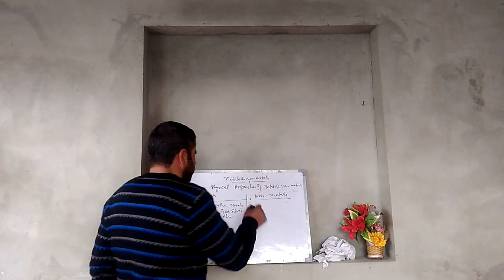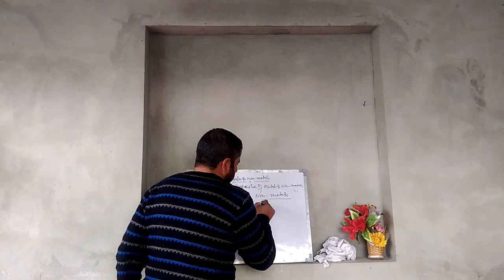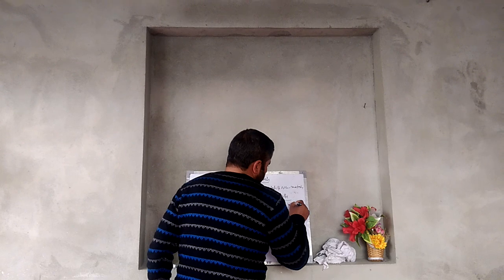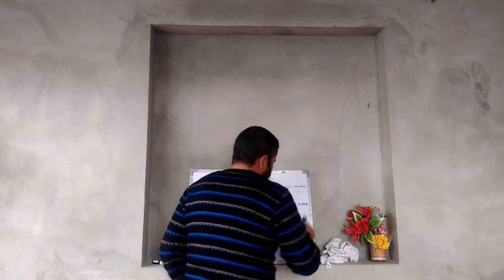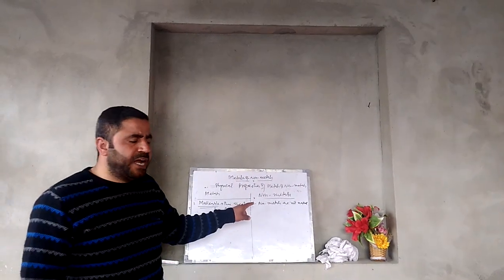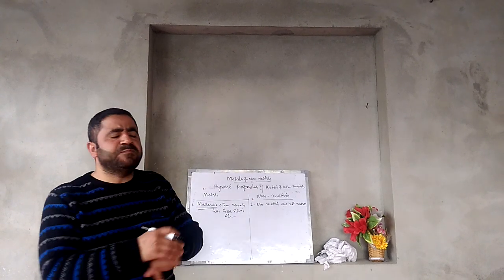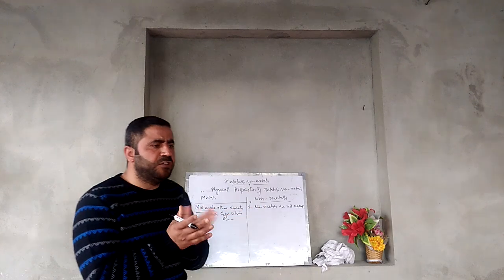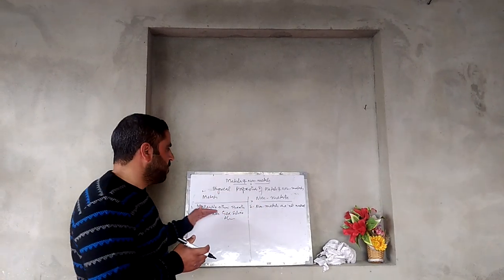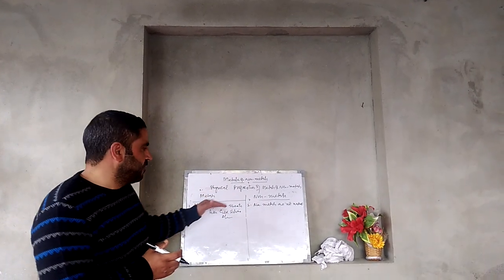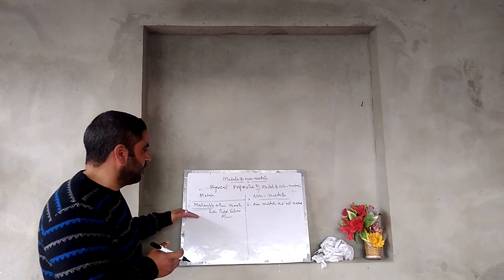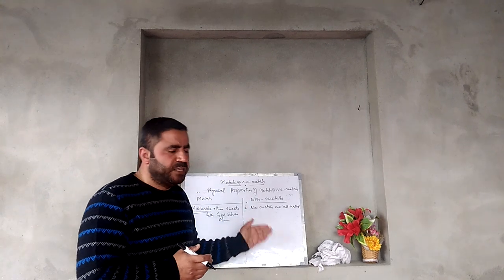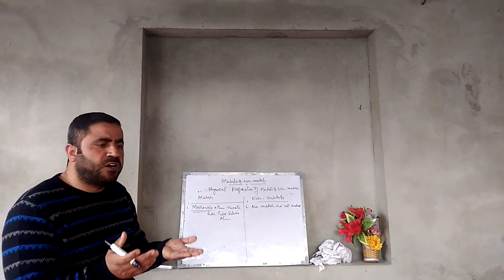Non-metals are not malleable, but they are brittle. That means when we strike them with a hammer, they break. They cannot be drawn into thin sheets. This is the first physical property: metals are malleable, they can be drawn into thin sheets, and non-metals are not malleable, they are brittle.